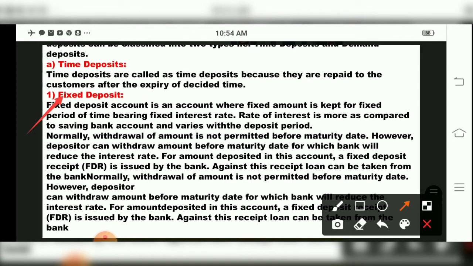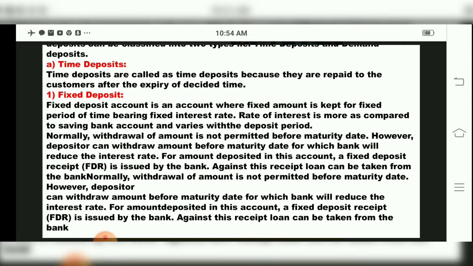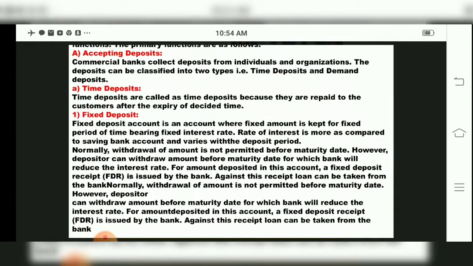So this is issued by the bank when you deposit money to them, and against this receipt you can take the money back. So withdrawal of amount will not be permitted before maturity, means before time you cannot get money. However, a depositor can withdraw amount before maturity date, for which the bank will reduce the interest rate, and a fixed deposit receipt will be issued by the bank.